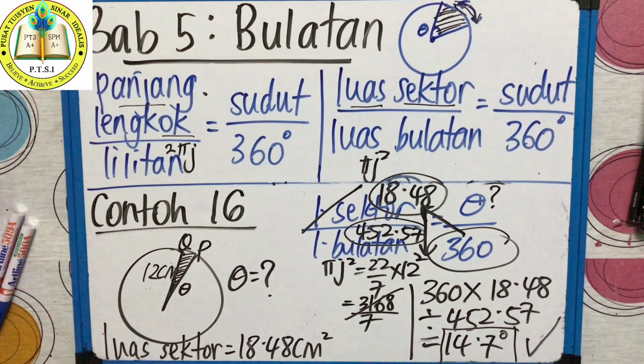But if you follow the textbook one, some questions they did in a different way, another question they show a different way. Kamu akan keliru. So follow teacher's way. Those who are my tuition students, I want you to do this working: formula, isikan, jalan kerja, jawapan. And make sure you check your unit. This one you cannot put cm because they ask for sudut. Cari sudut. So you must put angle. So check the unit properly. Even if the answer is correct but the unit is wrong, 0. Understand, class?